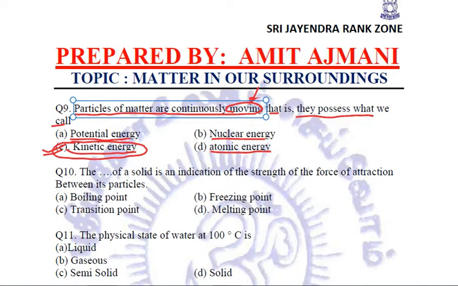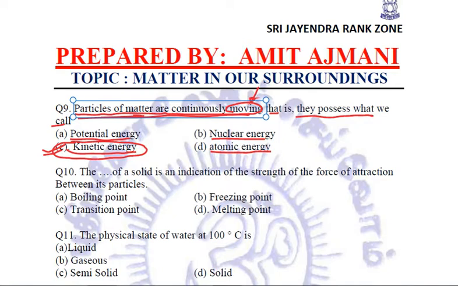You must also be aware of the kinetic theory of matter, which states that the particles of matter are continuously moving. This is the kinetic theory of matter. Fine. So C, kinetic energy, will be the right answer.